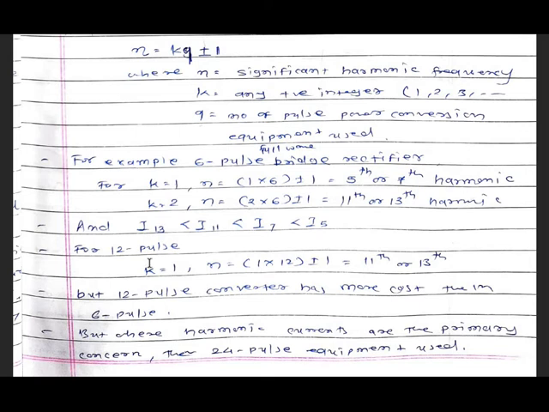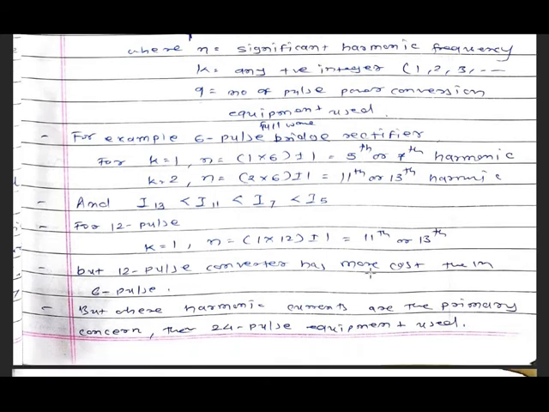And we know that I13 is less than I11, which is less than I7, which is less than I5. As the order of harmonic increases, its magnitude decreases. Now for 12 pulses, K equal to 1, N is equal to 1 multiplied by 12 plus or minus 1, so the 11th and 13th harmonics will be produced.